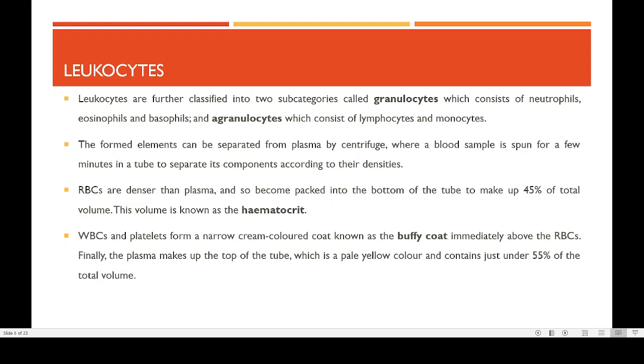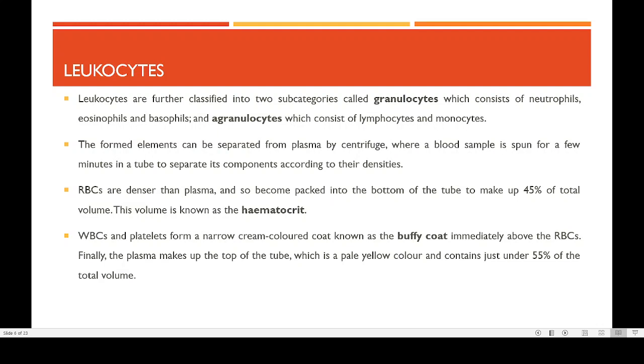So this is how the solid substances of the blood are classified. Then you can also see that there is a buffy coat. Here you can see that this is the buffy coat. Between this there is a slightly whitish layer, and that buffy coat is actually formed of WBC.